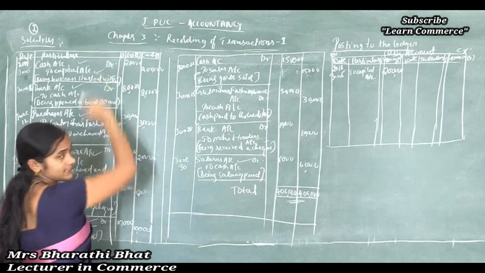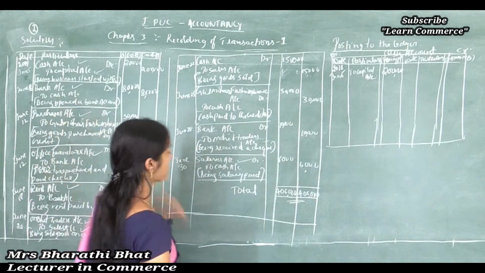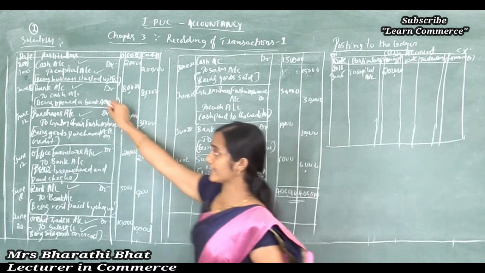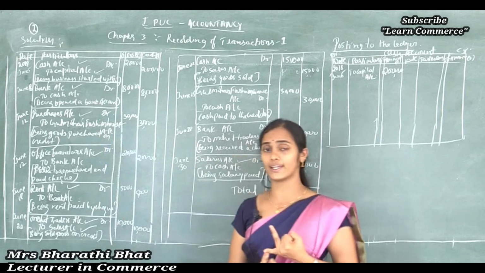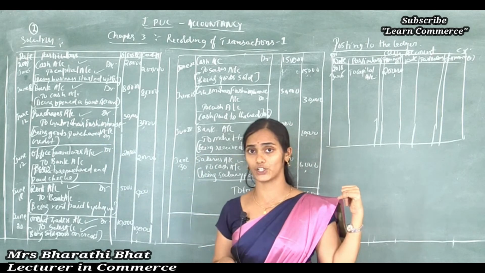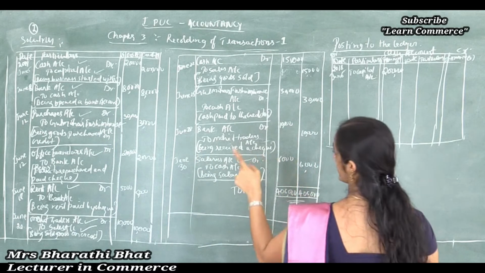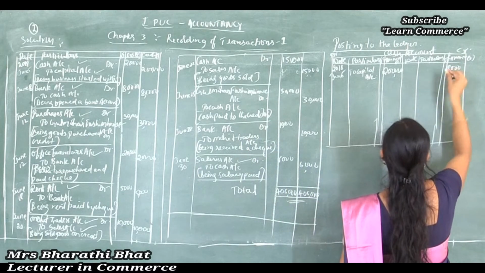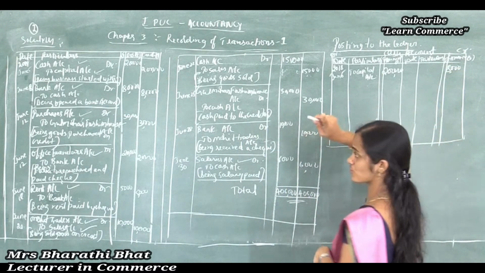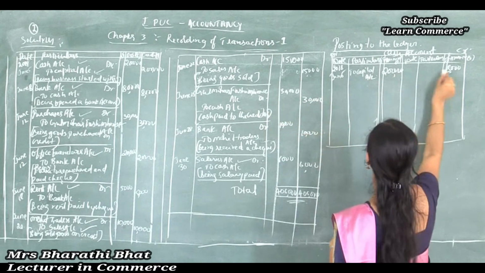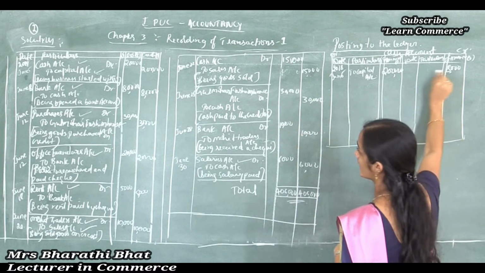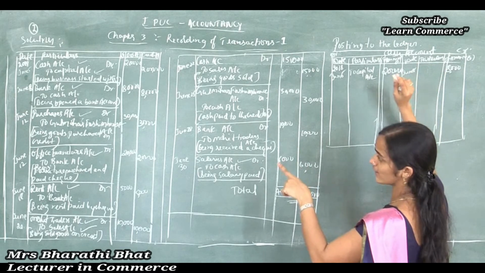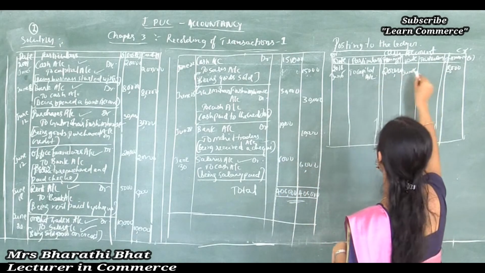Now next one, bank to cash account. We are preparing the cash account, so how can we record the bank aspect in the cash account? Just write immediately that cash account is credited 8,000. Cash account shows credit value 8,000. Write 8,000 here, June 8, mention the date, and that 8,000 is affected by the bank account.